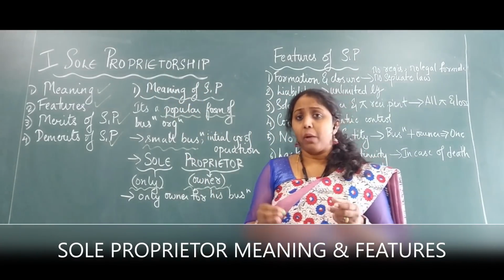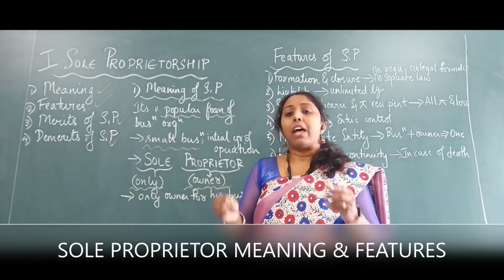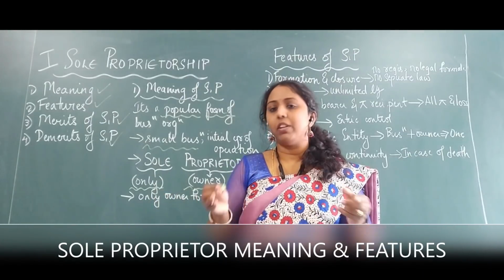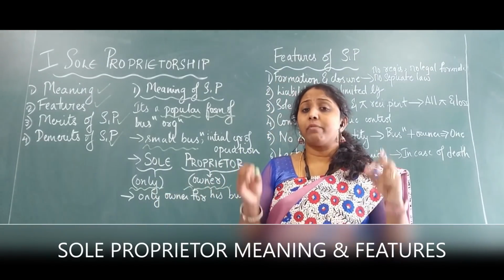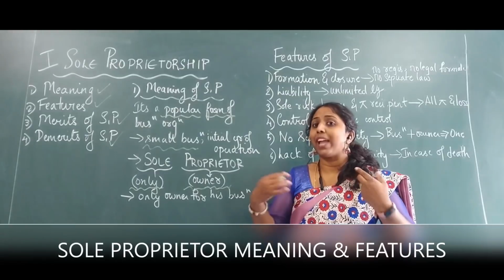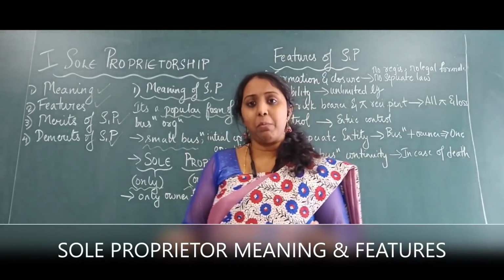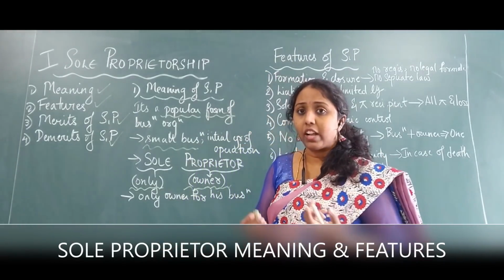For example, today I want to open a provision store. I will open it probably 10 by 10 or 10 by 15 square. I will have a small shop. Later on, if my business is doing good, I will tend to expand my shop, make it a little bigger, and then I will make it even bigger if I'm really earning a lot of profit.